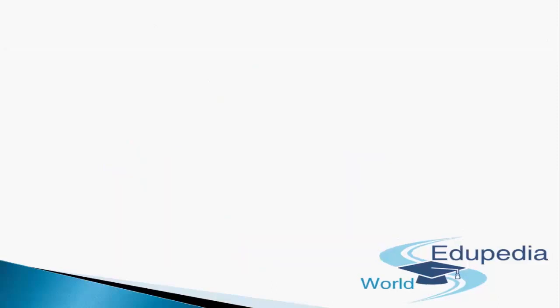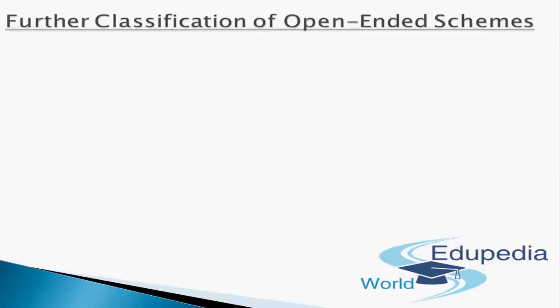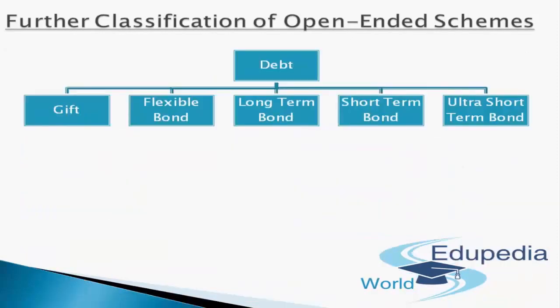So now let's move on to the further classification of open-ended schemes relating to debt. In debt, we can have these five major parameters. One can have gilt, one can invest in schemes which further invest in flexible kinds of bonds. Third, one can invest in schemes that invest in long-term bonds with higher maturities, maybe for 10 years, 20 years, 30 years down the line. We can plan for a young investor who is at the age of 20 or, let's say, 25.